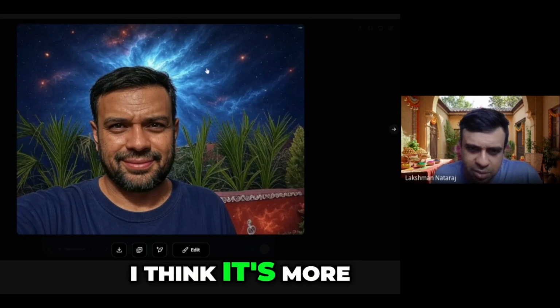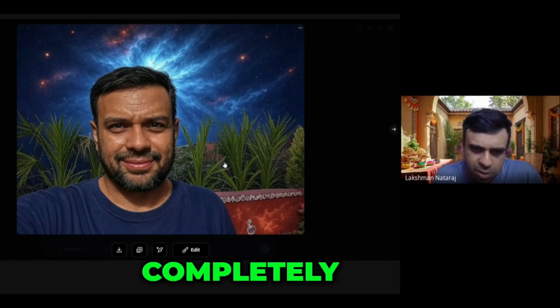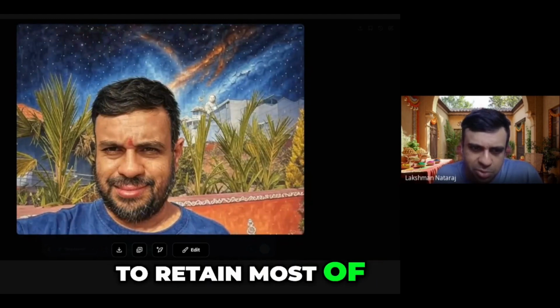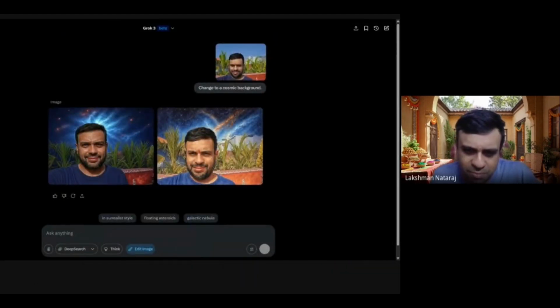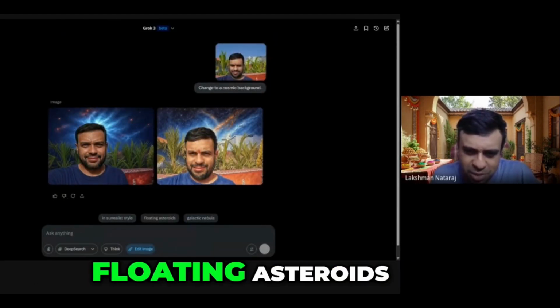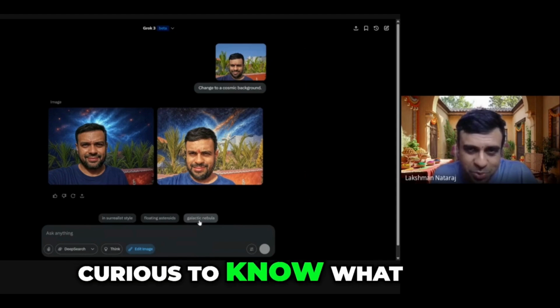This is more like, I think it's more of a style transfer. This image, it's basically transformed everything completely. This image is trying to retain most of the features from the original image. So that is interesting again. It has more suggestions. Floating asteroids, galactic nebula. I'm curious to know what that is.